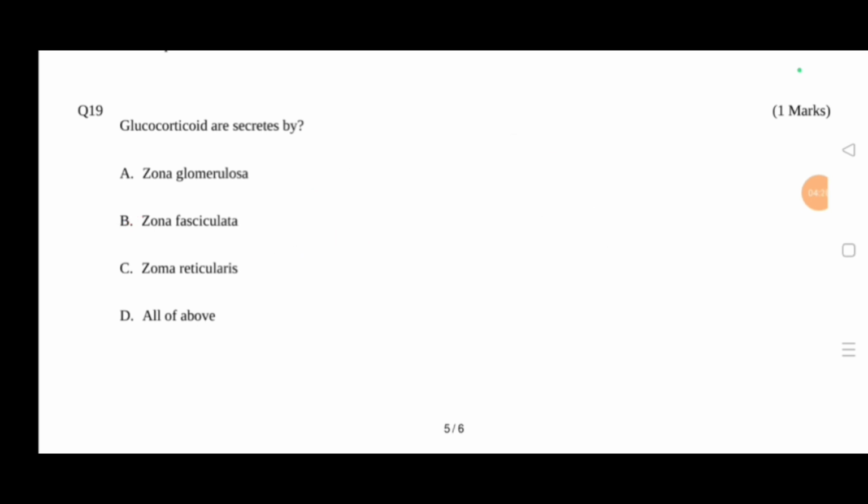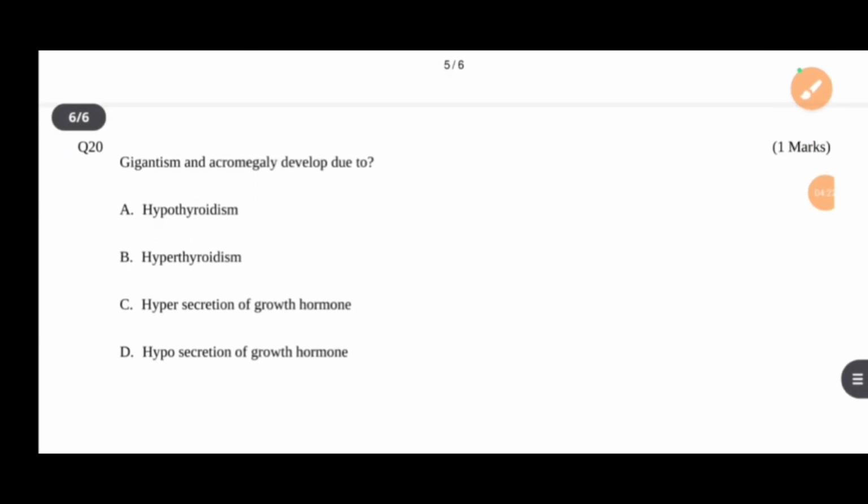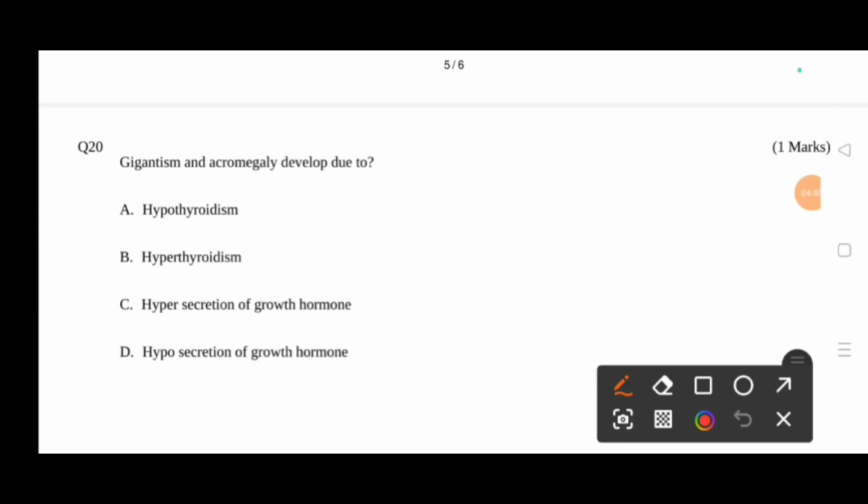So last question is, gigantism and acromegaly develop due to option A, hypothyroidism, B, hyperthyroidism, C, hypersecretion of growth hormone, and D, hyposecretion of growth hormone. The right answer is option C, hypersecretion of growth hormone.